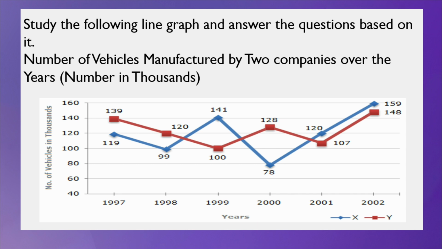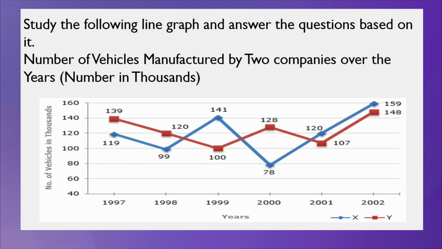119,000 from the other company. So, the first company is more, and in 1998 the number of vehicles manufactured is a little bit less, but in 1999 it increased to 141, meaning the second company increased its production more than the first company. So, 141, again it dropped to 78. Now, the first company increased to 128 and dropped to 107, but the second company increased to 120, then next year it increased to 159.